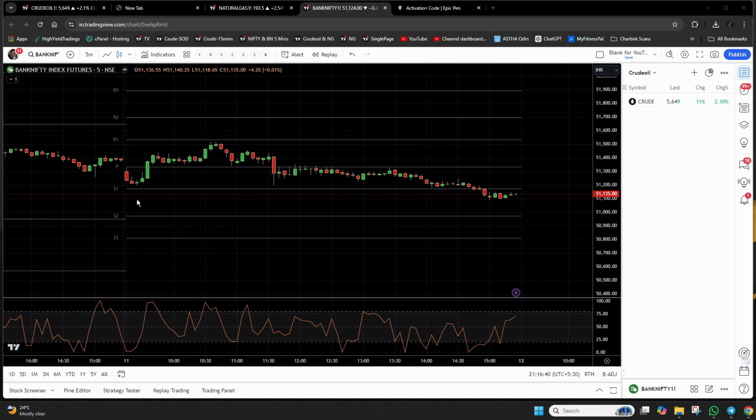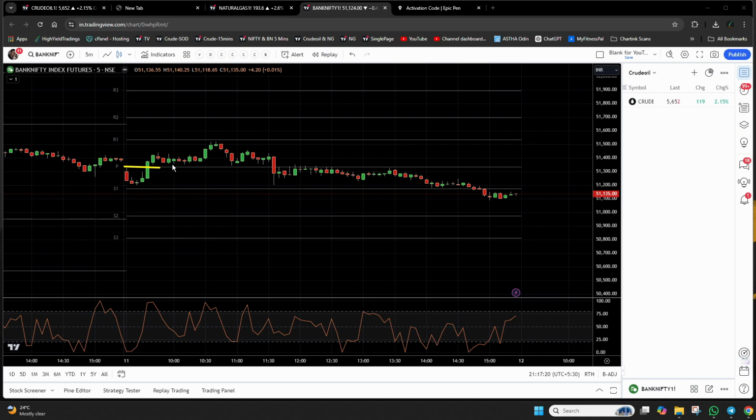So the market started, and since we are interested in taking a sell trade, we have to see what is the point where Bank Nifty is facing a resistance, right? So what is the first resistance that we see here? That is this one, right? And this green candle clearly did not respect that resistance, as a result of which it breached that resistance and started moving up, which tells you that Bank Nifty is in a mood to go up further. So as an intraday trader, what do you do now?